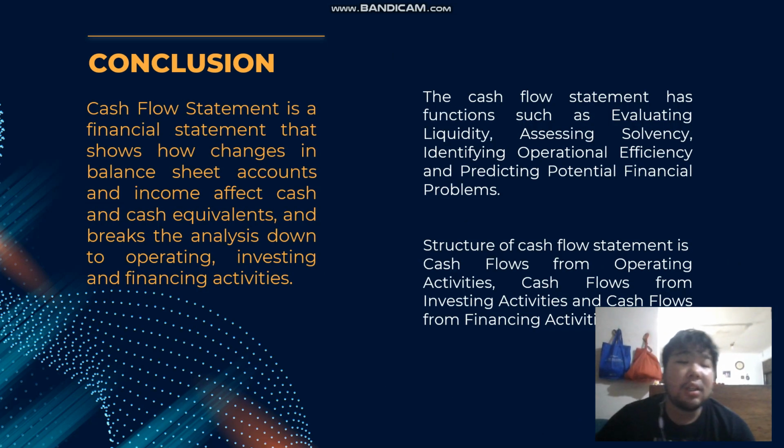The conclusion: cash flow statement is a financial statement that shows how changes in balance sheet accounts and income affect cash and cash equivalents, and breaks the analysis down to operating, investing, and financing activities. The cash flow statement has functions such as evaluating liquidity, assessing solvency, identifying operational efficiency, and predicting potential financial problems. Structure of the cash flow statement is cash flow from operating activities, cash flow from investing activities, and cash flow from financing activities.